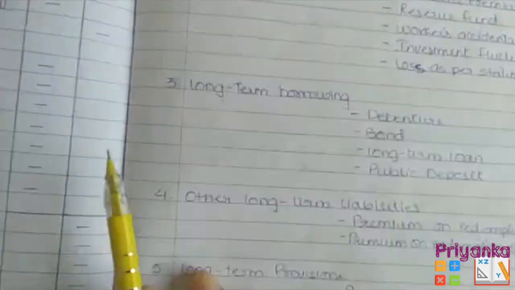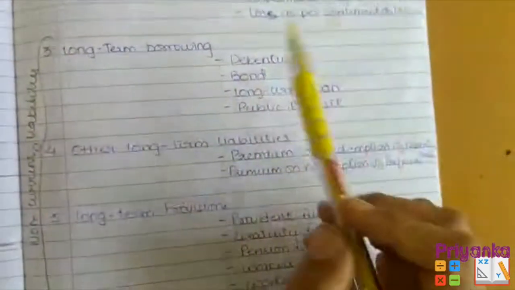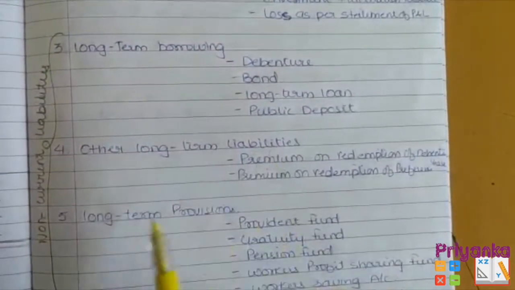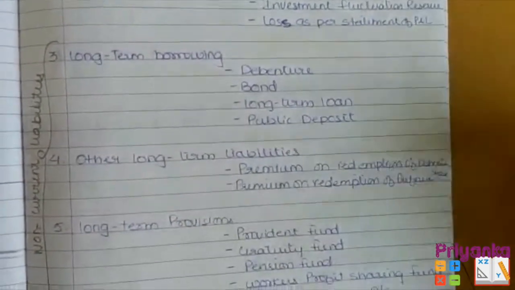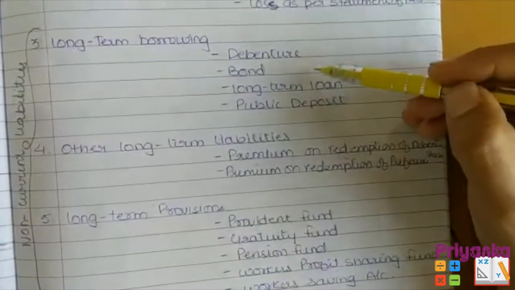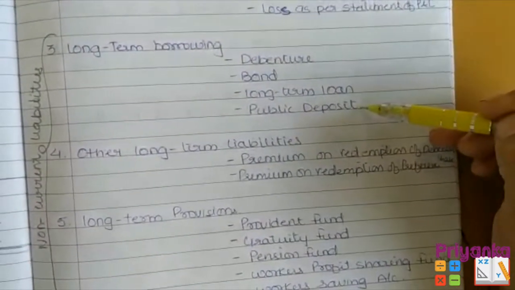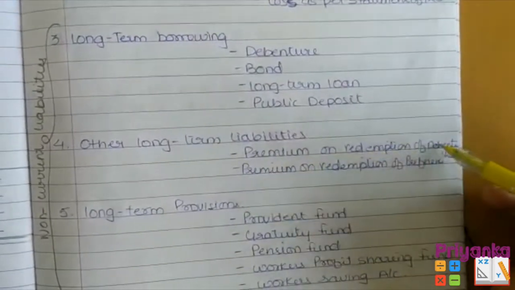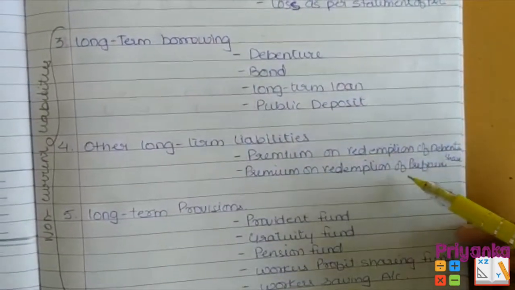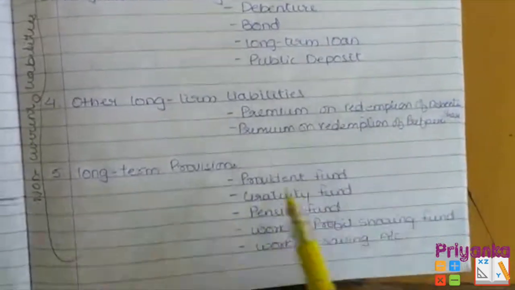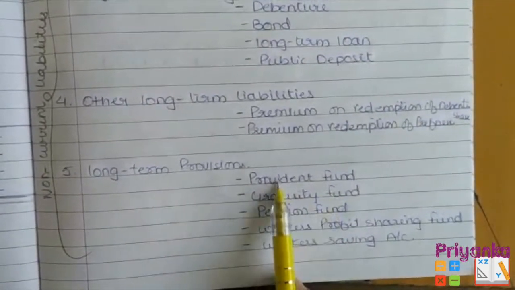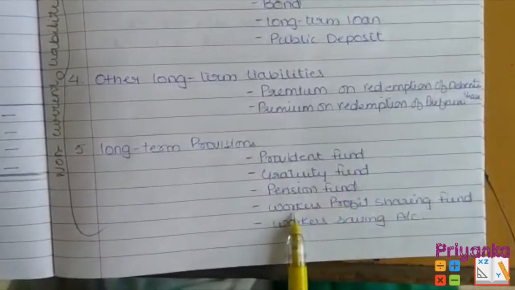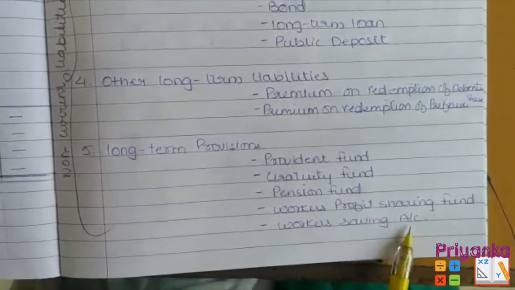Next stage is for the non-current liabilities, where we can see three stages: long-term borrowing, other long-term liabilities, and long-term provision. Now what is included in the long-term borrowing is the debenture, bond, long-term loan, and the public deposit. Other long-term liability includes premium on redemption of debenture and the premium on redemption of preference share. Long-term provision includes provident fund, gratuity fund, pension fund, workmen profit sharing fund, and workers savings account.